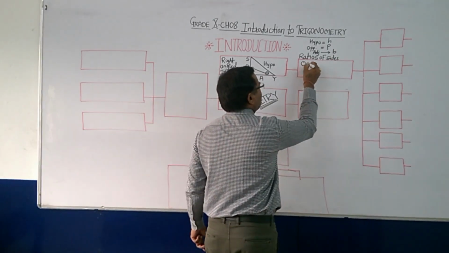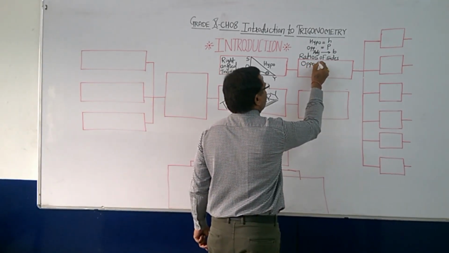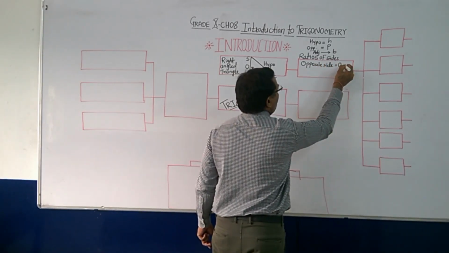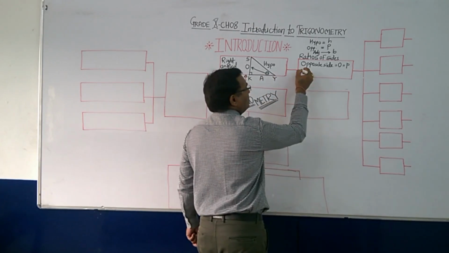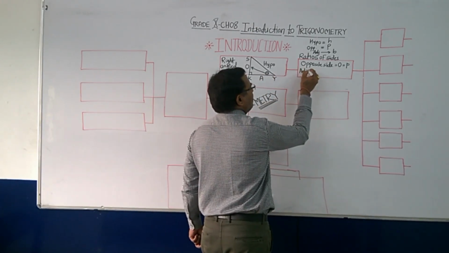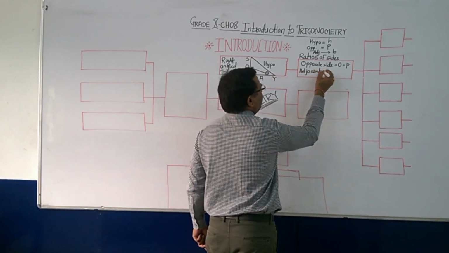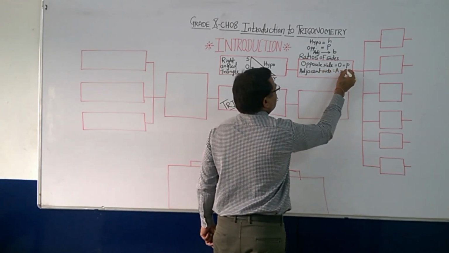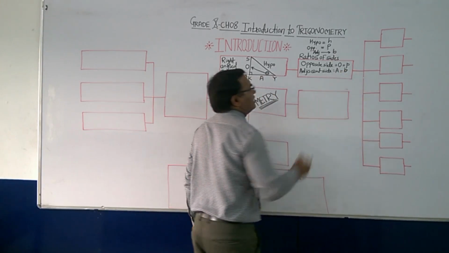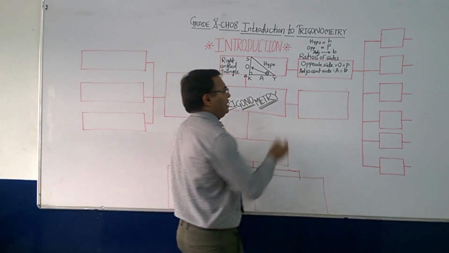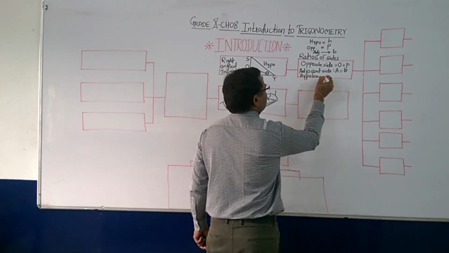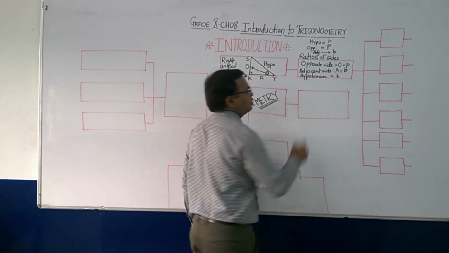The opposite side is nothing but O, or it is P. The adjacent side, whichever you feel easy, is capital A or small b, that is, base. And the hypotenuse is known as h only.